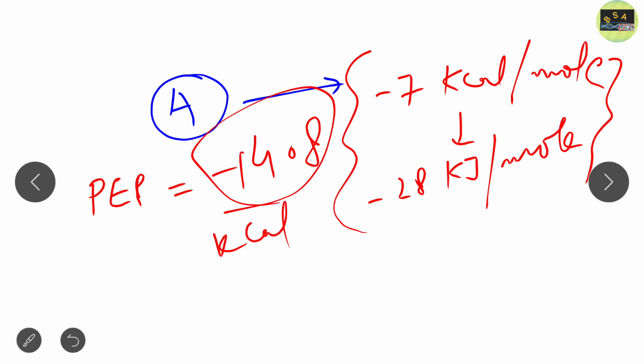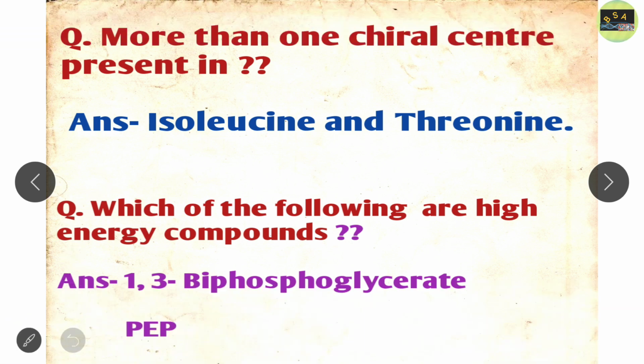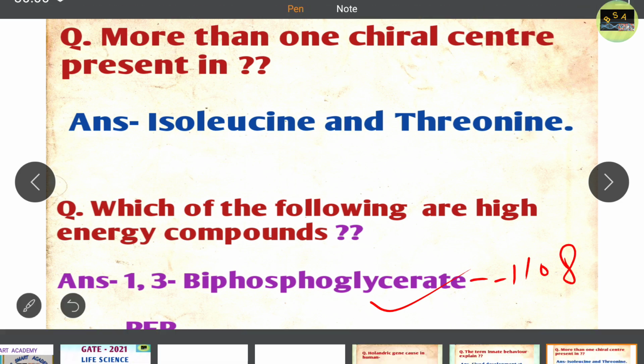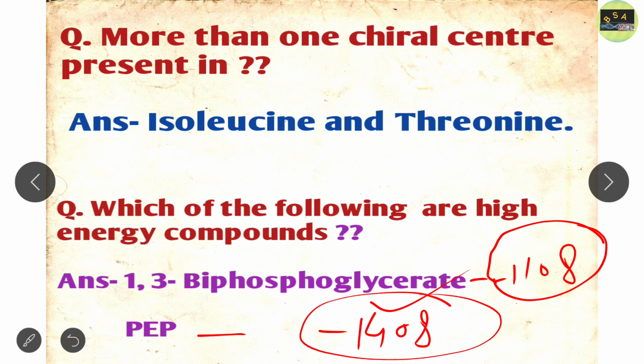Okay, so for this question, we have four options. That is 1,3-bisphosphoglycerate. Yes, this is also a high energy compound. It's basically near about minus 11.8. So this is also a high energy compound, and we all know that in the case of phosphoenolpyruvate it is minus 14.8. It is the most high energy compound, or you can say high energy bond. So these two will be the correct answer.